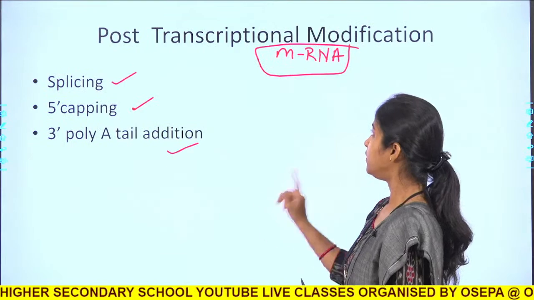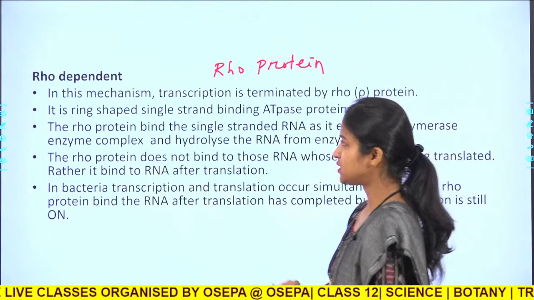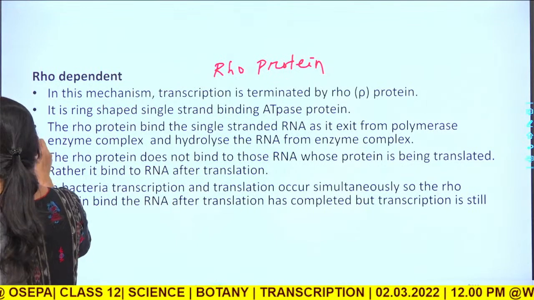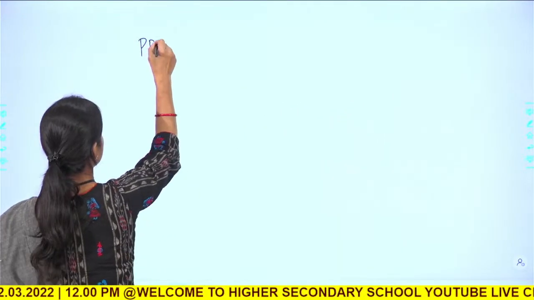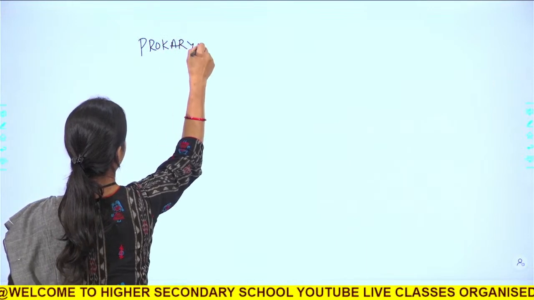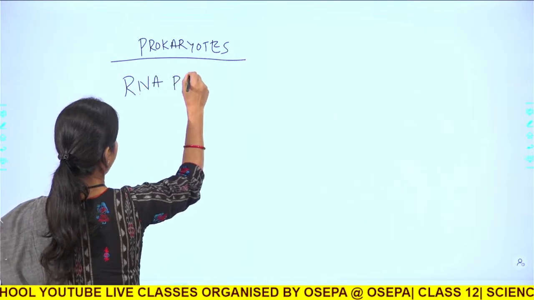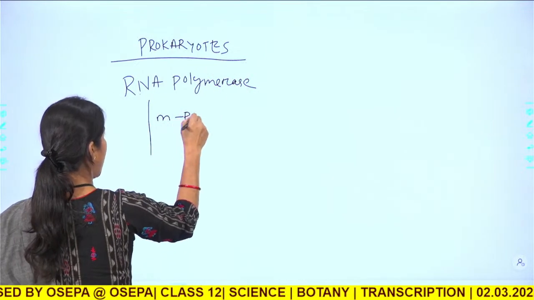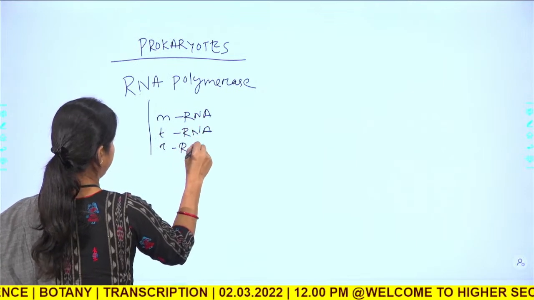Before ending off, let me tell you one more fact. In case of prokaryotes, a single RNA polymerase transcribes all the RNA, may it be mRNA, tRNA or rRNA.